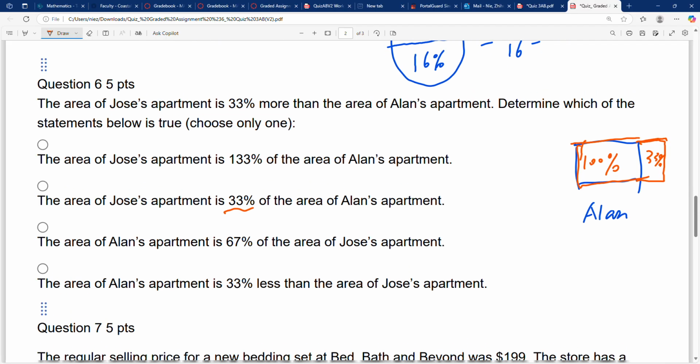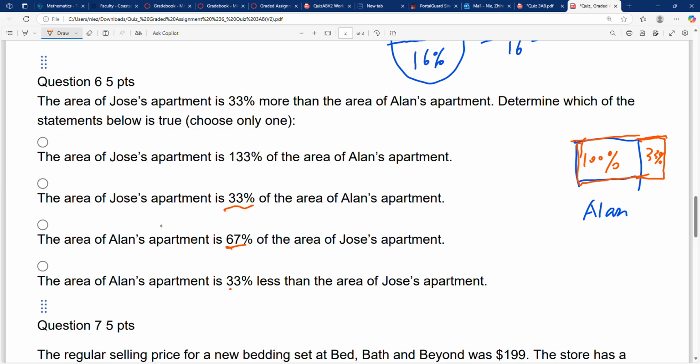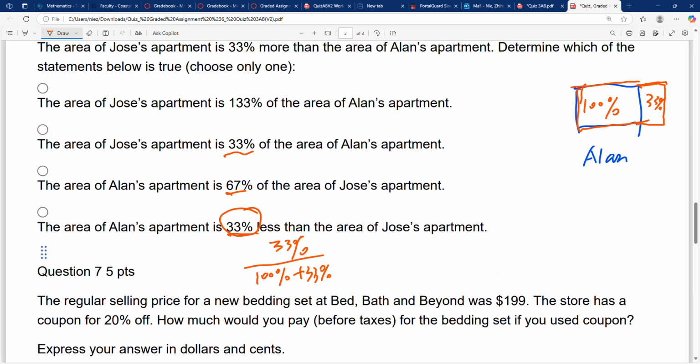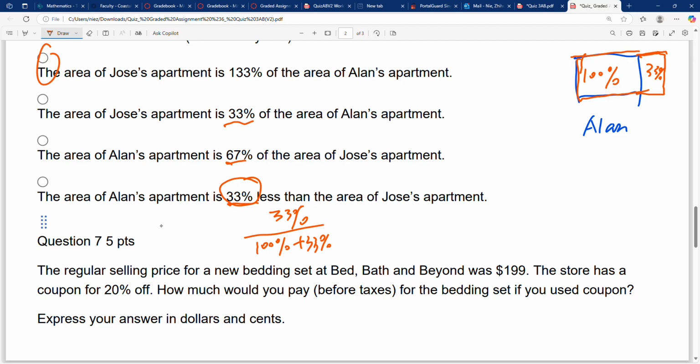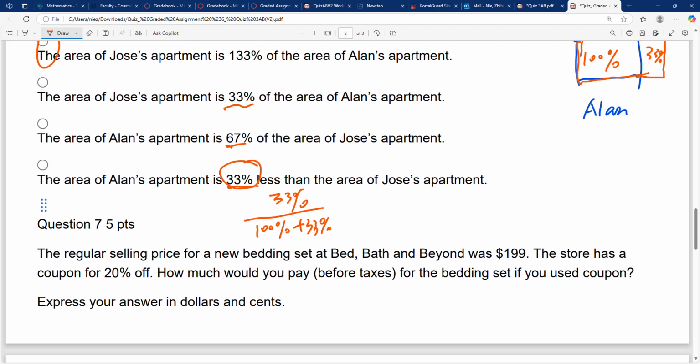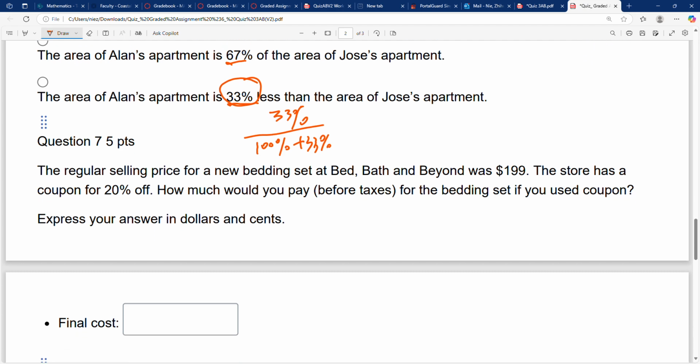So the second one is wrong, obviously. This is not 30% less. If you want to figure out how many percent less, you should use 33% divided by 133%. So this one is right. This one is not 33% less; it's going to be less than 33%.